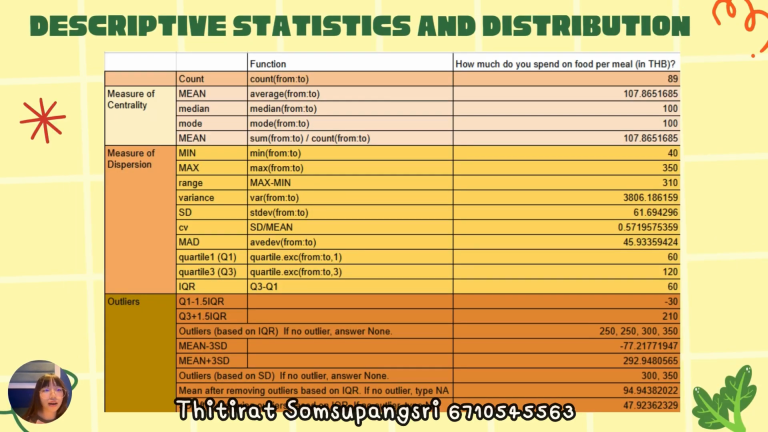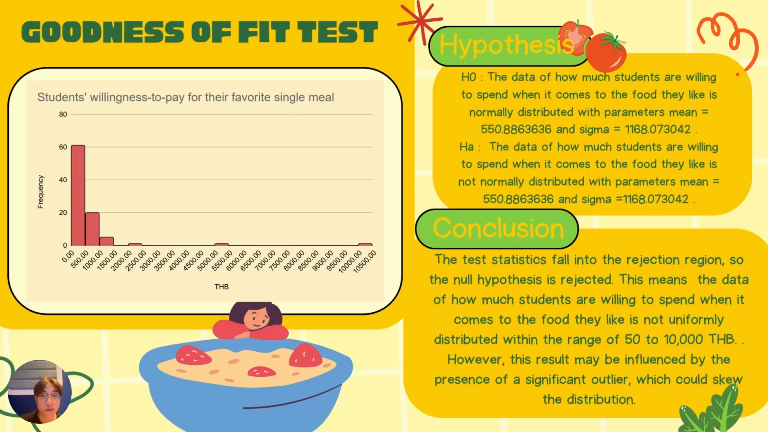Here's a table of descriptive statistics and distribution. The mean is equal to 107.865 and the standard deviation is 61.69. Okay, here is the goodness of fit test about students' willingness to pay for their favorite single meal.